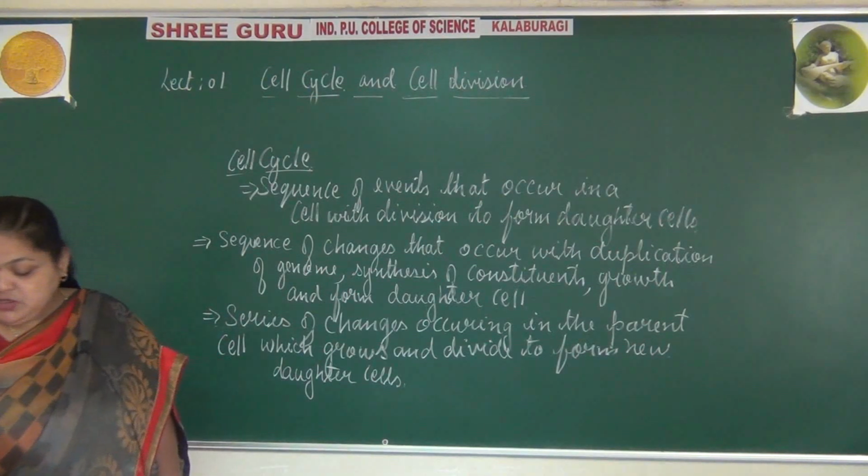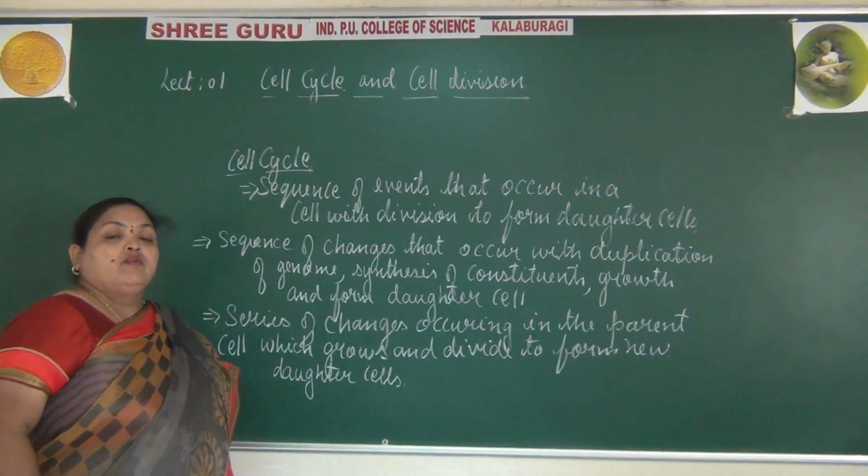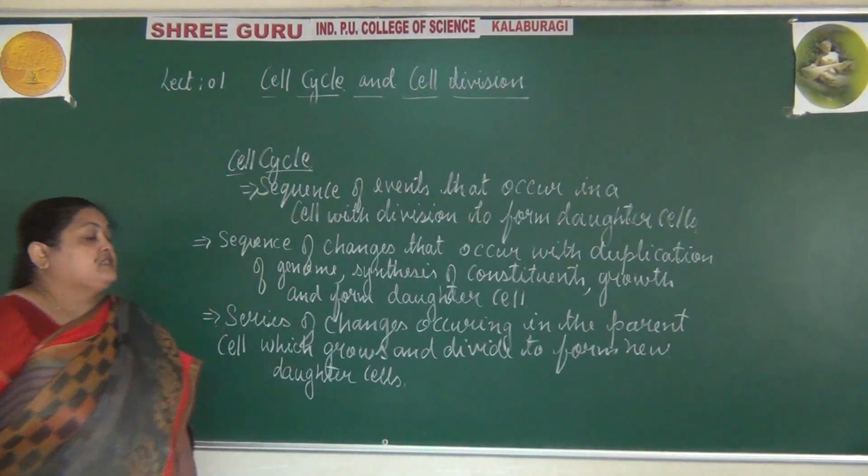So this concept of cell cycle is easily explained with the help of a diagram. What is that diagram? We'll see it.